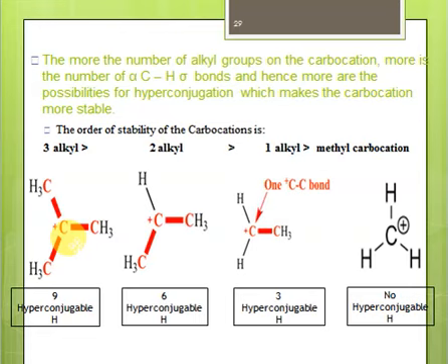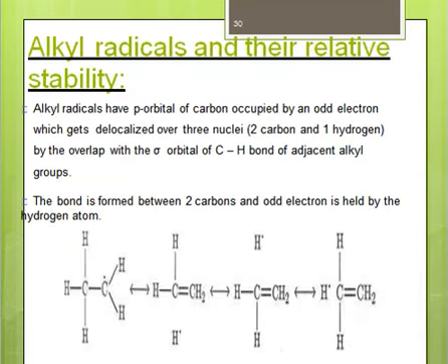So you can simply predict which will be more stable. 9 hydrogens are stabilizing it better. 6 hydrogens will be stabilizing, but not as much as 9 hydrogens, right? So the carbocation with 3 alkyl groups attached will be more stable. Then comes the carbocation with 2 alkyl groups attached, and then the carbocation with 1 alkyl group attached. And the methyl carbocation will not be stable because there is no hyperconjugation possible in it.